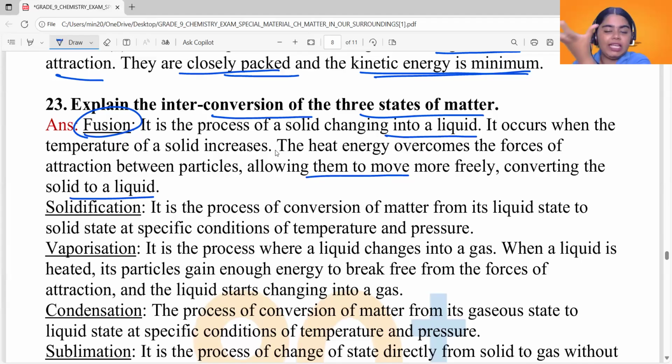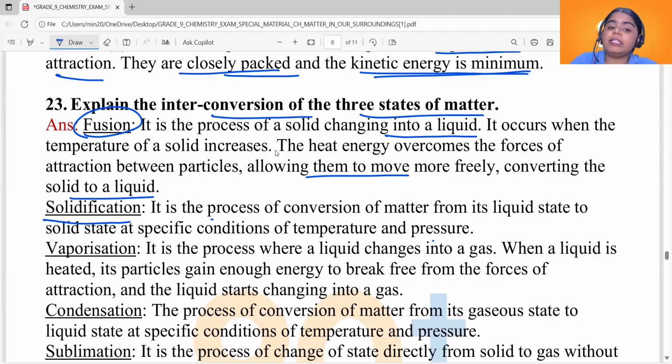Okay, so enough temperature is required. Why is it required? It allows the solid particles to break free from the force of attraction between their particles and to move freely, converting into liquid. Now, what is solidification? Solidification is the reverse process of fusion, right? Solidification, from that name itself, I think it is clear. Solidification is the opposite of fusion.